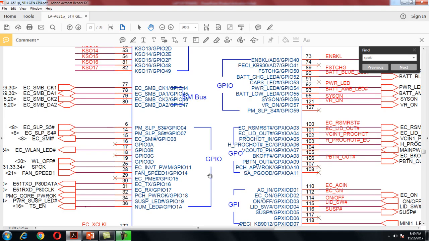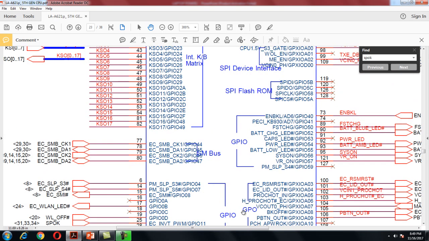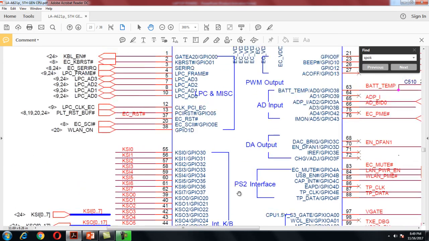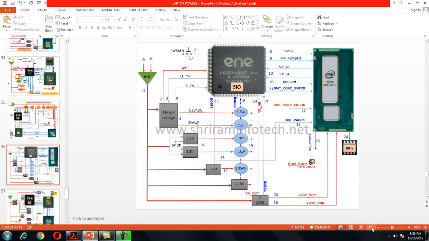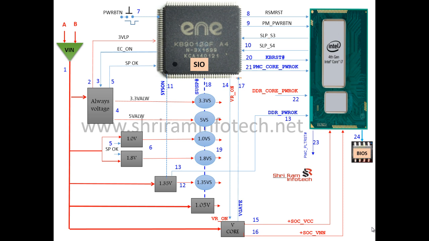And finally the CPU generates a reset signal that you can check on the SIO also. This one is my PLT reset. Here you will get 3 volt. If my processor is working and it emits one reset signal, here you will get 3 volt. So in this way we have seen how the 4th generation and 5th generation power stream works for the Compal laptop motherboard. Thank you very much.